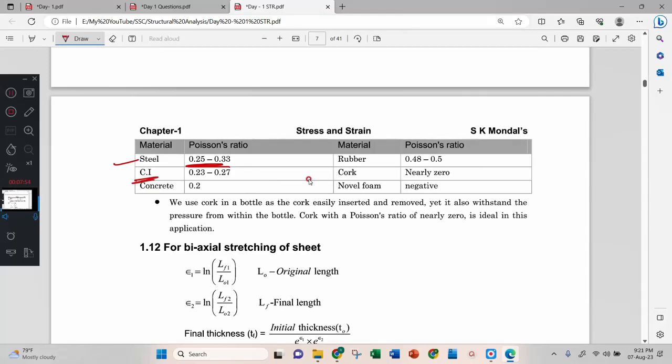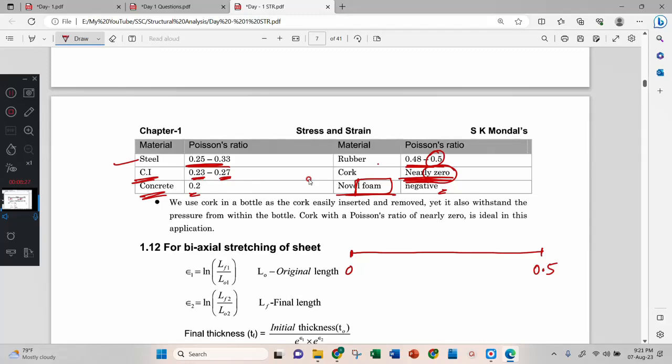Cast iron will have 0.23 to 0.27, concrete 0.2, rubber 0.48 to 0.5, cork 0, and auxetic foam will be negative. See here you have one scale. Out of all these, maximum is 0.5, and minimum is nearly 0. 0 to 0.5 is your scale.